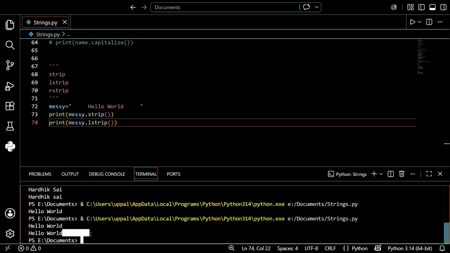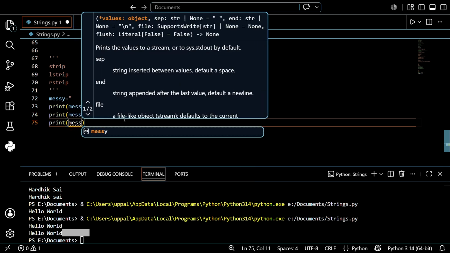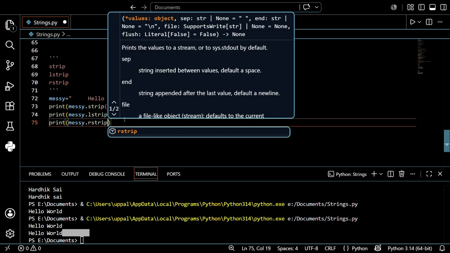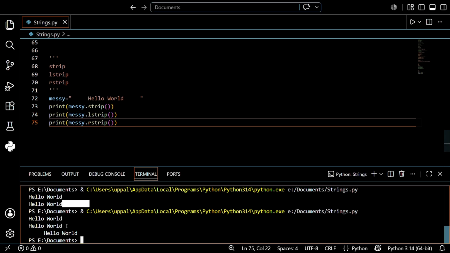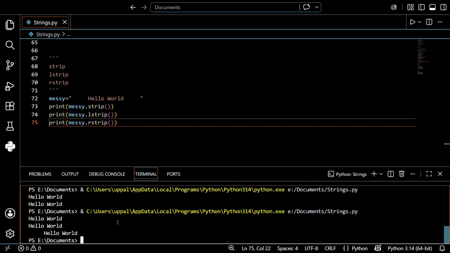I hope you understand. Now I want to remove right and leave left. So let's simply write Messi dot rstrip and open the brackets. Done. Before that, save this one and run this. What is happening? The left part remains constant, but the right part was deleted. See. I hope you understand that.